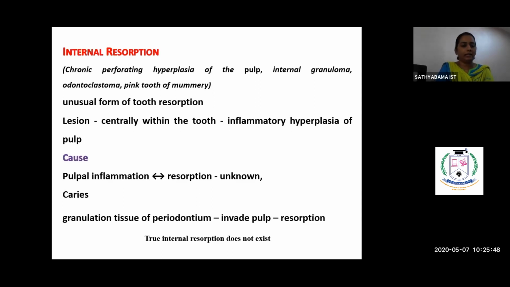So when there is dental caries, what will happen is it will cause destruction of enamel, destruction of dentin, then it will irritate the pulp. So when the pulp is irritated, usually the pulp will undergo degeneration. Here, the pulp is so active that it will undergo proliferation. Sorry, it will form the chronic hyperplastic pulp.